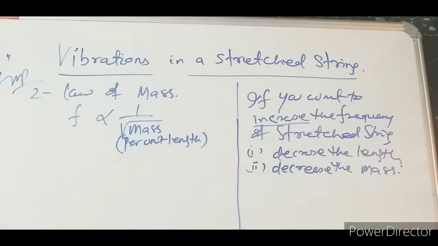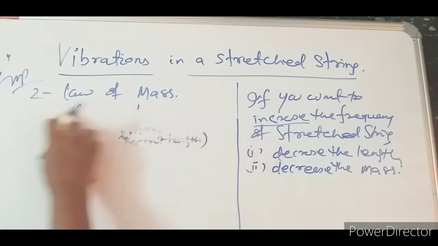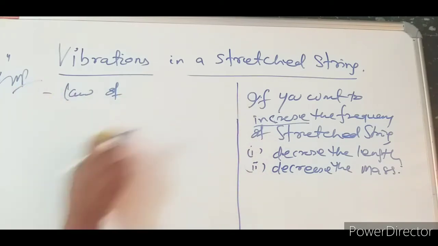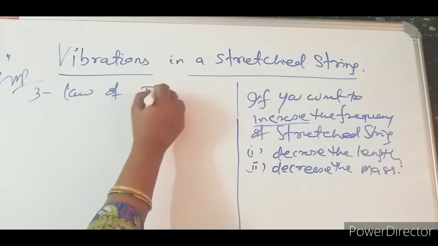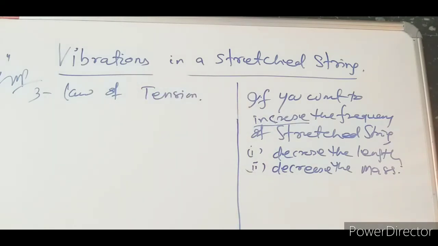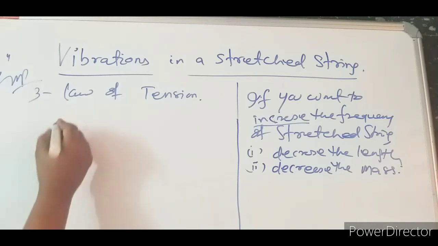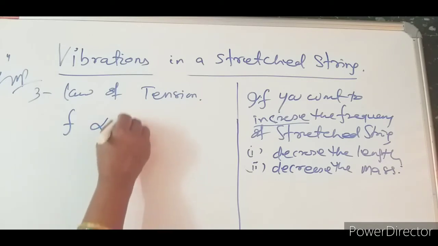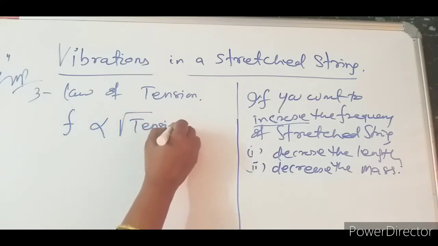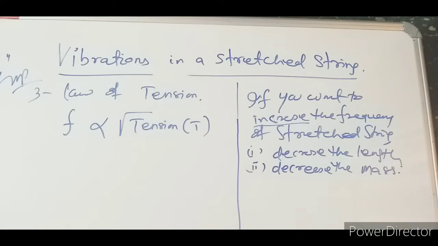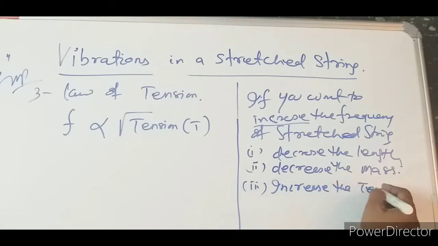Third one, what will I go for? Third one will be the law of tension. Okay, when we are taking a string, that one will be for tension forces acting on the body. So here F is directly proportional to root over tension T. Tension of the string increases, frequency increases. So to increase the frequency, the third part can be: increase the tension.